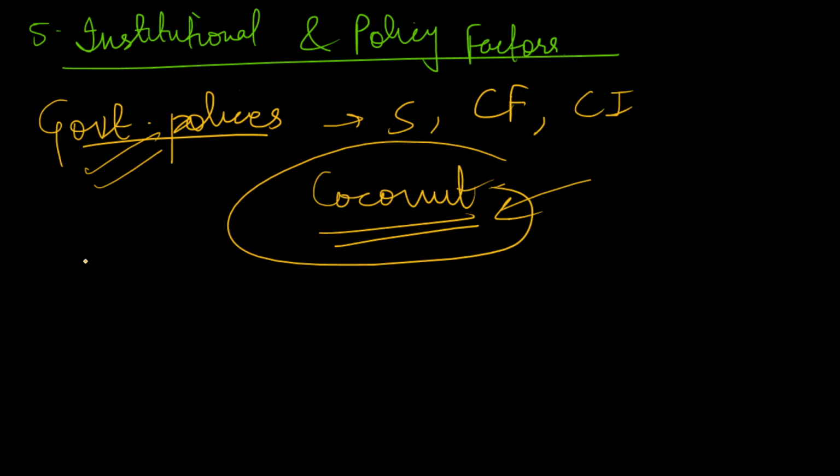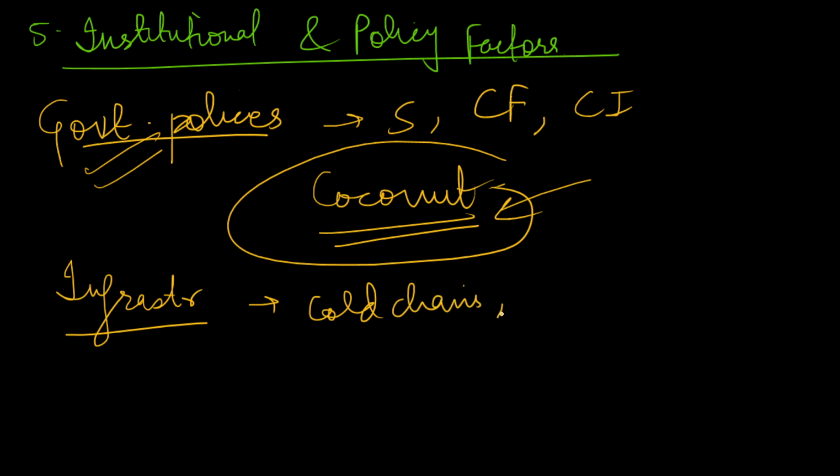Next, infrastructure. If we have good roads, cold chains, and proper storage facilities, it will promote commercial and specialized farming. So obviously these things are also a factor. These are the 5-6 factors which you can mention, and under them we have discussed around 12-15 sub-factors. If you mention all these in your answer, that would be enough.